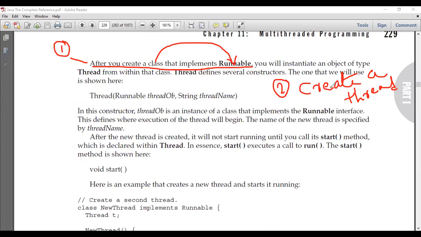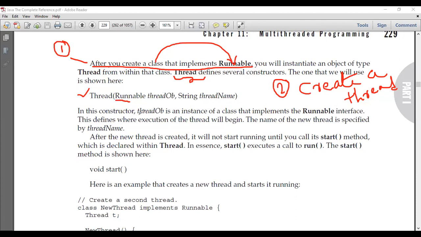How to create a thread? In order to create a thread, you need to use the corresponding constructor, and this constructor is present inside the class called Thread. Now this constructor is taking two arguments. This is my first argument and this is my second argument.